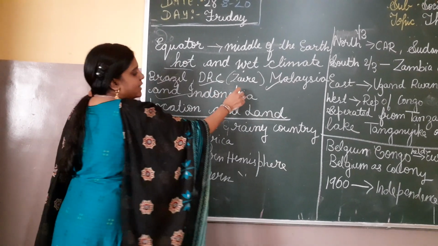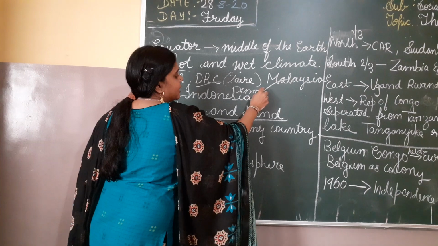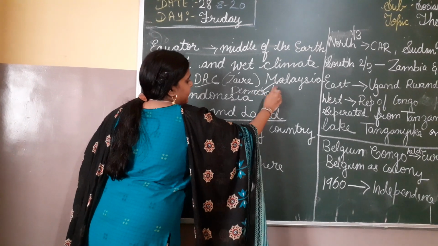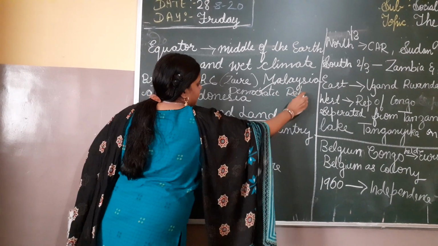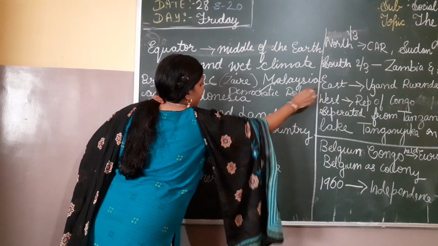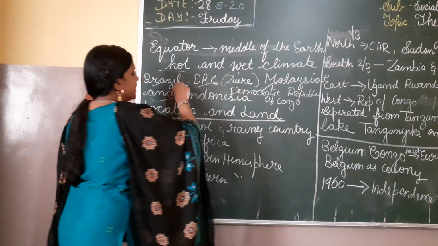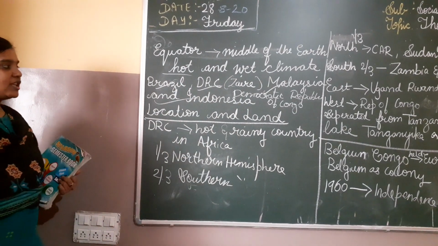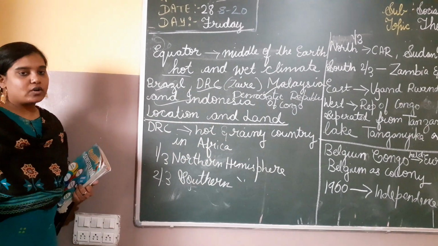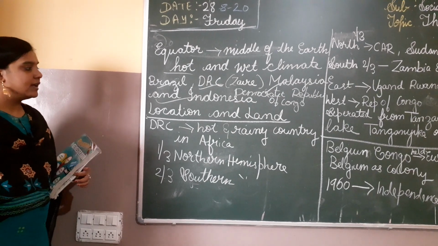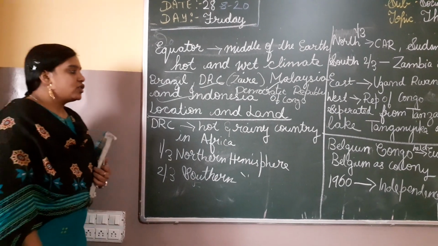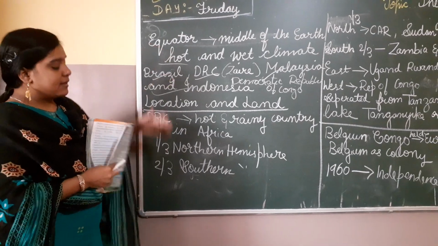DRC is what, children? Democratic Republic of Congo. It's in Africa. Democratic Republic of Congo, Malaysia and Indonesia. These are all countries. Africa is a continent. These are all countries, right? Then, if you come to location, okay, I hope you got it.